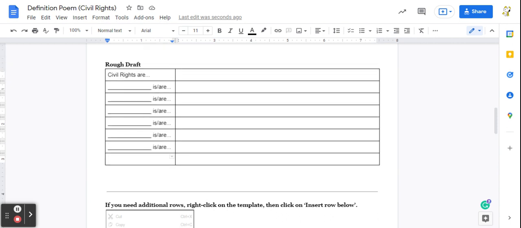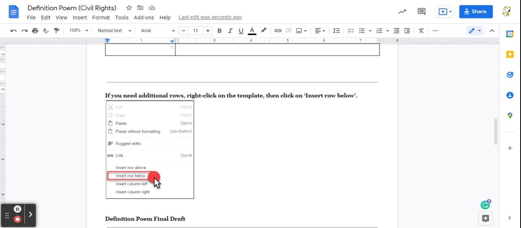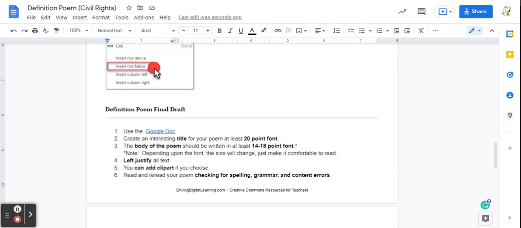Now, you are not complete yet because this is your rough draft, and you know I love final drafts. So once you have done that, I have given you the final directions of how you should insert it.